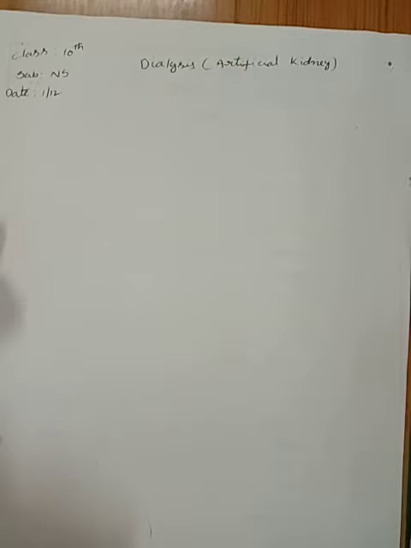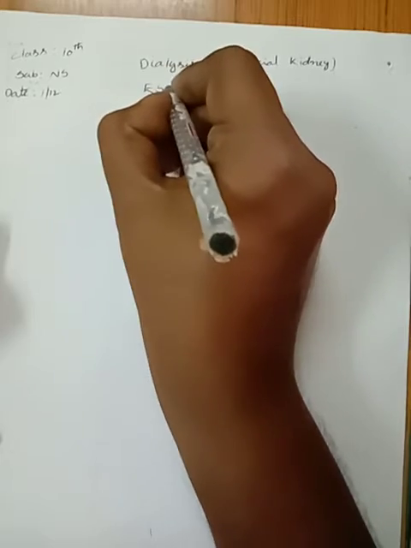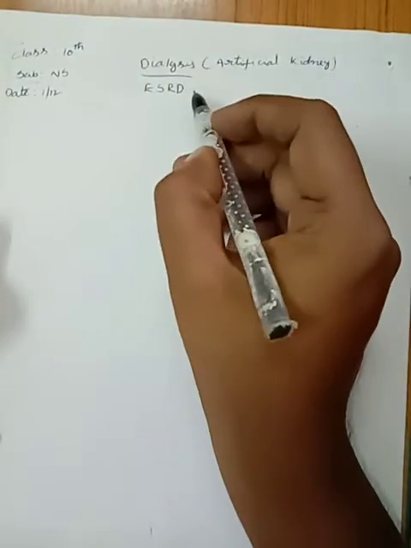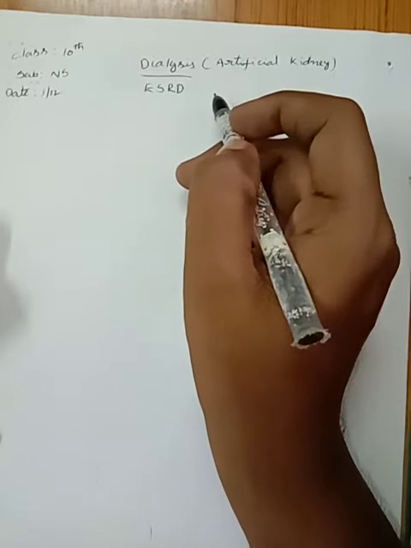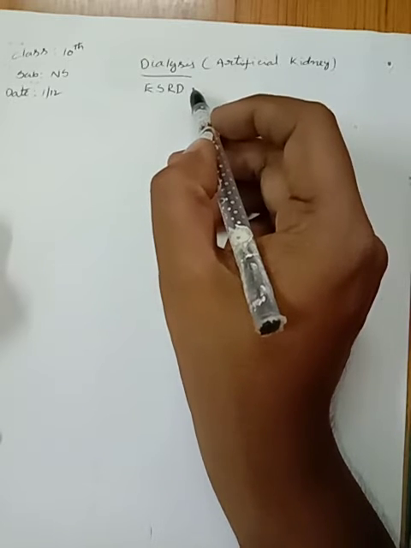Now we discuss another important topic. These are the two types of kidney related diseases. They are ESRD. ESRD means end stage renal disease.